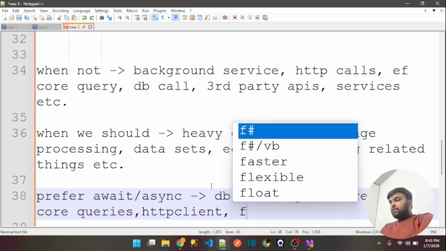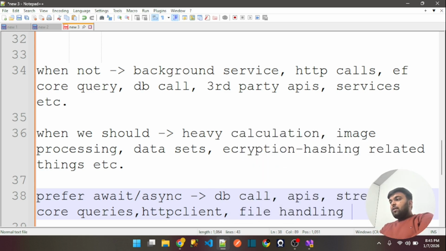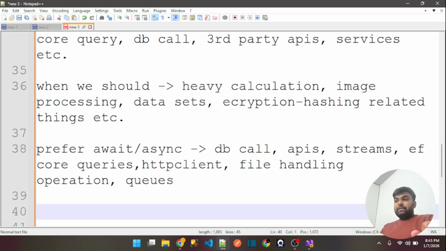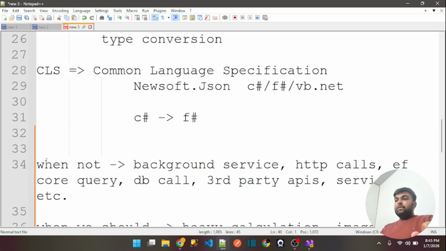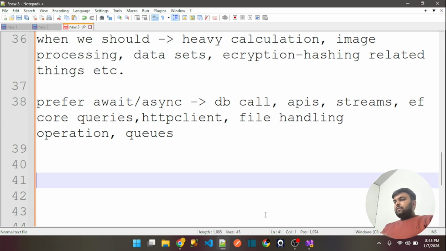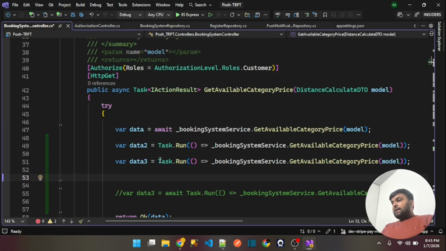Or if you're doing some file handling operations, along with queue-level work, in such scenarios this is the best place where you can use the await keyword. We know that whenever your work is CPU-bound, in such scenarios you should go with Task.Run, but never use Task.Run for fake asynchronous work. In this scenario I would call it fake asynchronous as well.